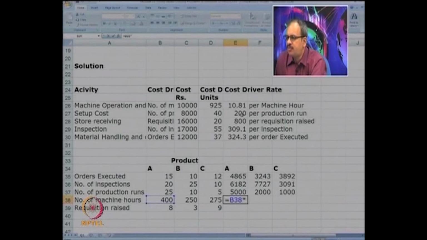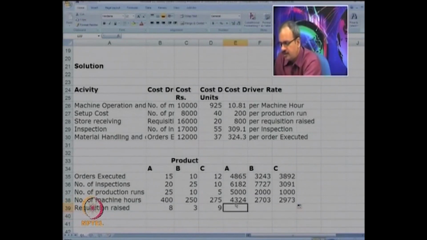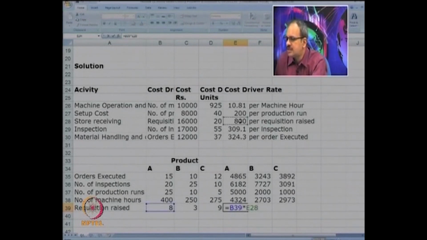multiplied by cost per machine hour, which is 10.81. Number of requisitions raised, again we know the cost per requisition, which is 800.